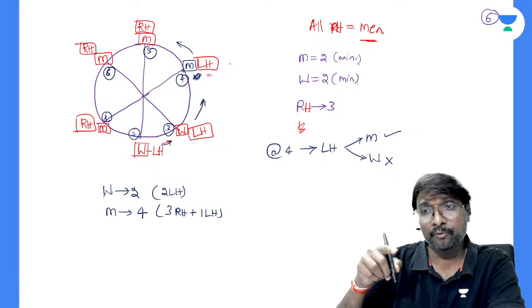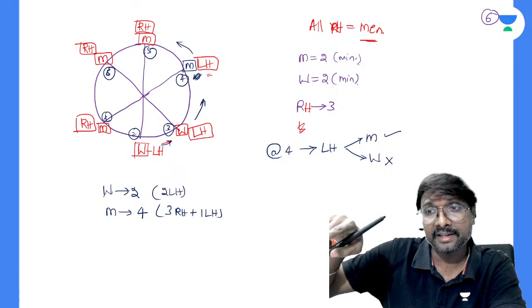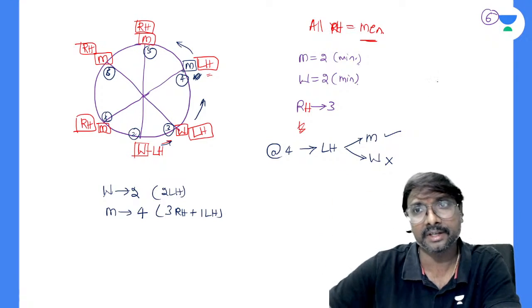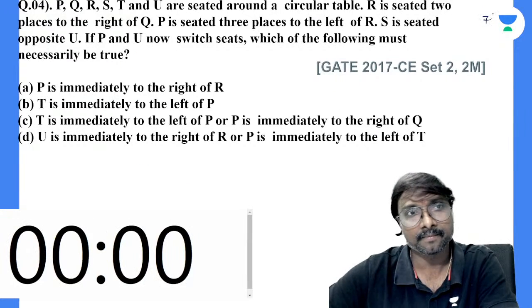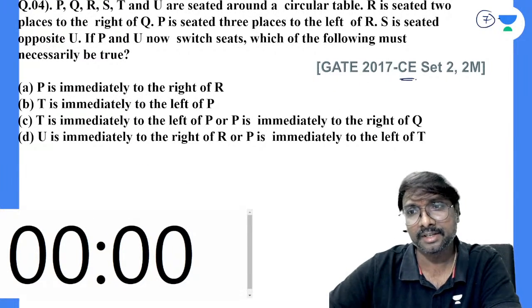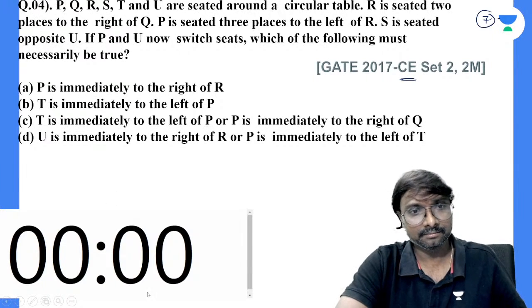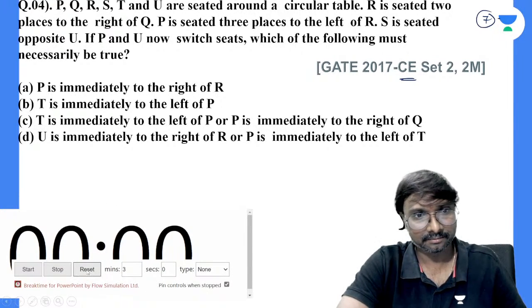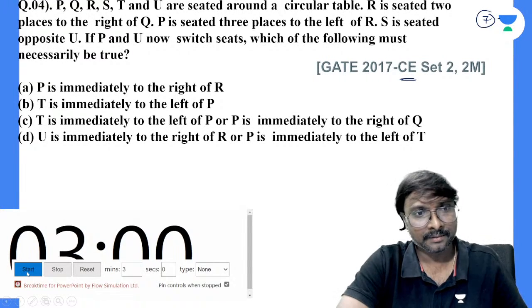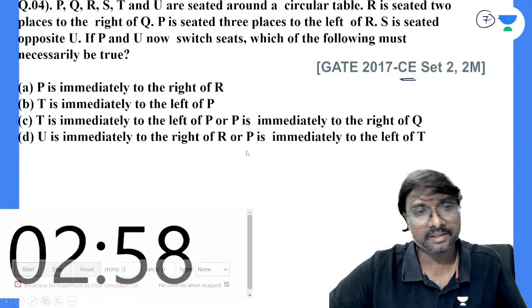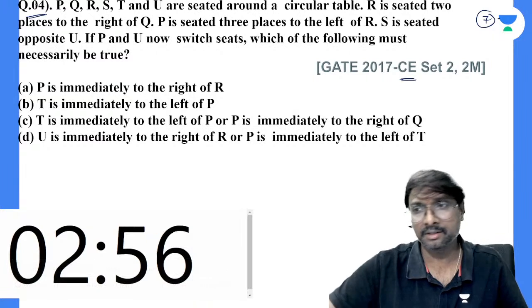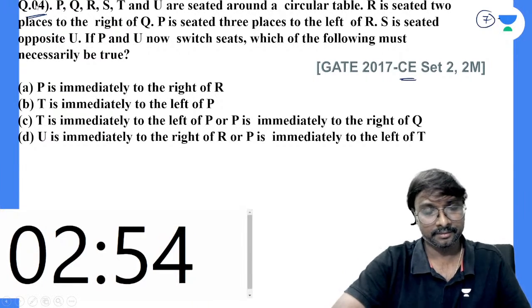For every woman, on her right hand side, a left-hand fellow must be there. Okay, that is important. Now this is a civil engineering question, you can say. Select the answer, write your answer. I am starting the timer.